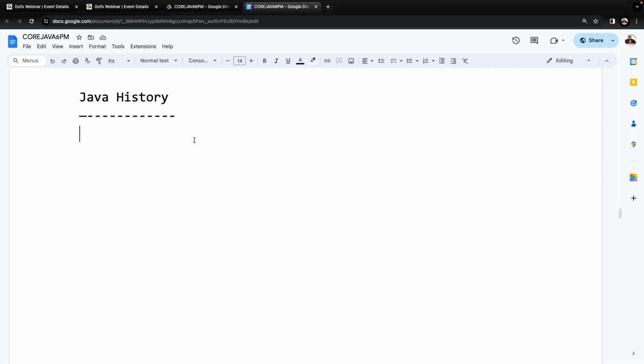Now tell me, what is the latest version of Java? Java 21st version, for example. So the initial version of Java is what? 1.0 version. When was the first version provided to the market, and in which year? Now the date is not required. In which year was the first version of Java introduced to the market?